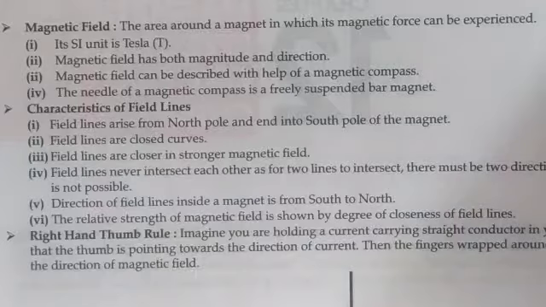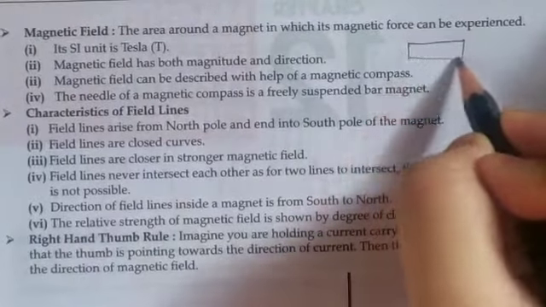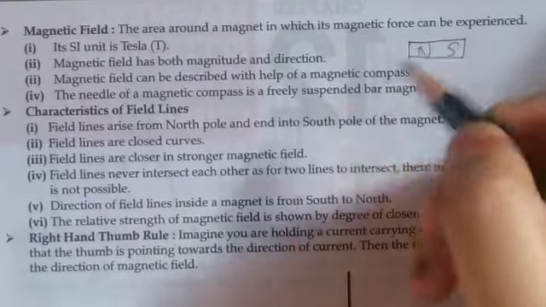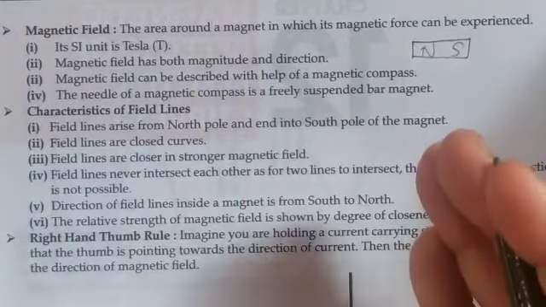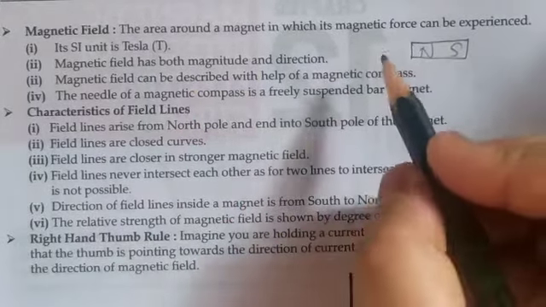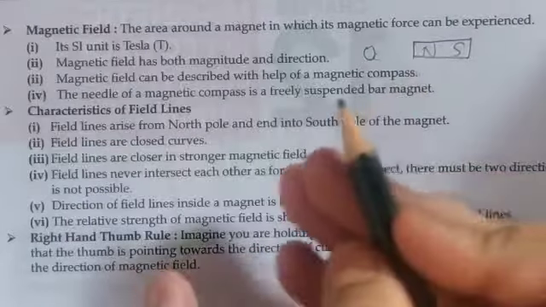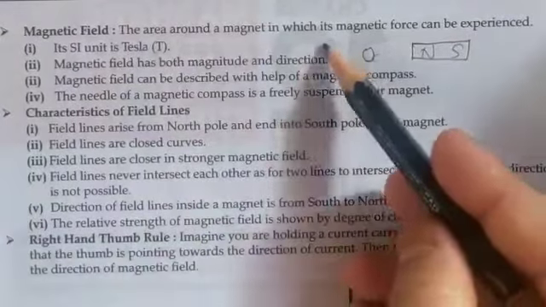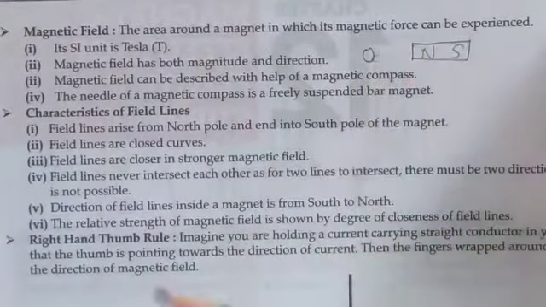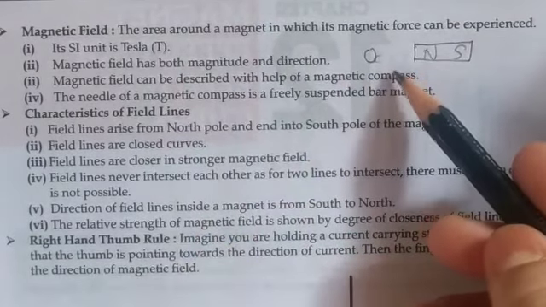So next is the magnetic field. Whenever you consider a bar magnet, the magnetic field is the area around that magnet. For example, I'll keep an iron nail here. When the iron nail comes into the magnetic field, that means the area around the magnet in which the magnetic force can be experienced. Magnetic force here is nothing but the attractive force.